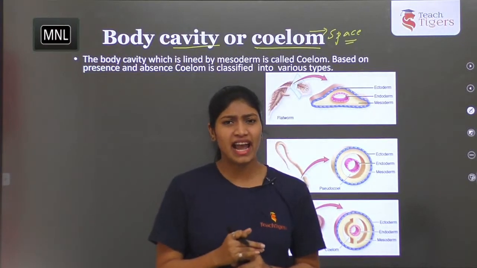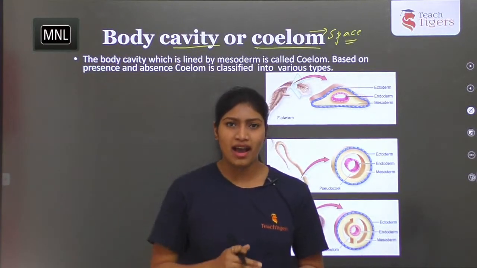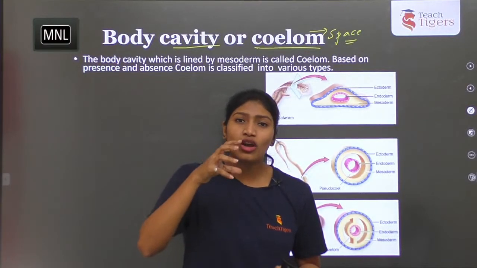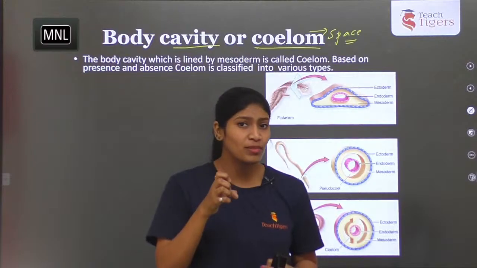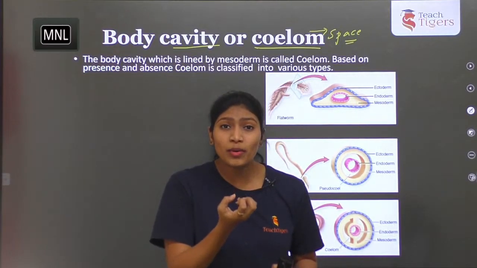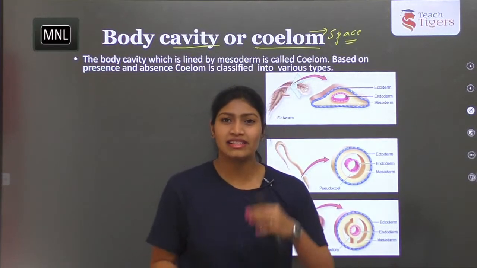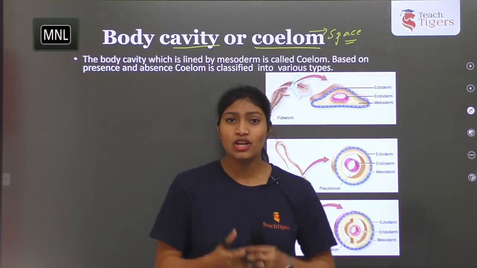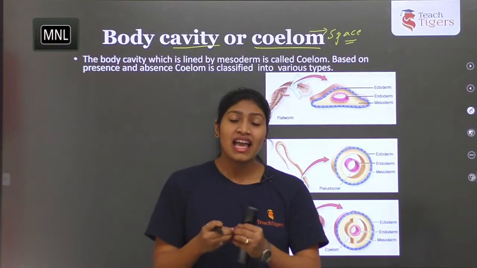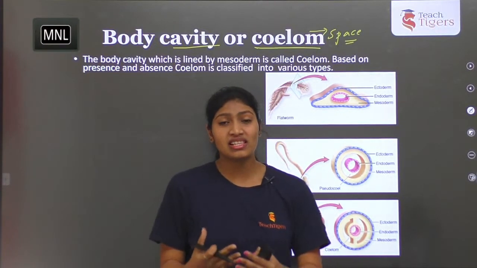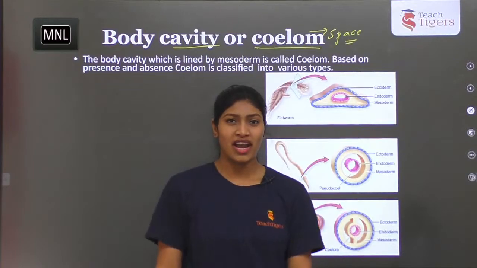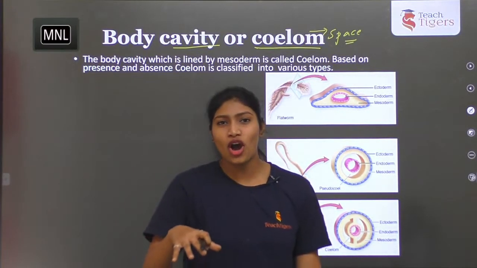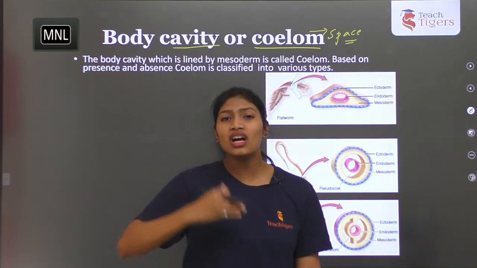And not only that, take for example the heart. The heart pumps the blood, and at the time it beats, for the contraction and relaxation, for the pumping of blood, it needs to move. For that movement also, space is required. The same way with lungs, inspiration and expiration, for that also lung movement is needed. So for the free movement of organs and the free passage of substances, coelom is required. So coelom is a space that gives room for the body organs to settle and to work properly.